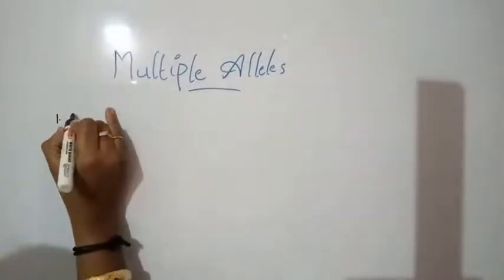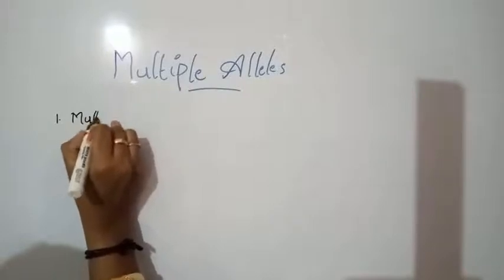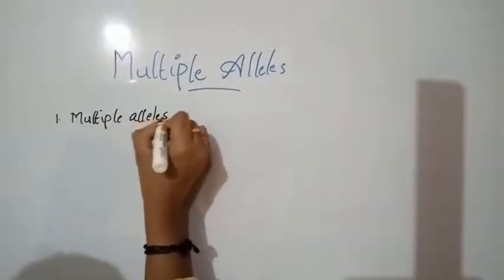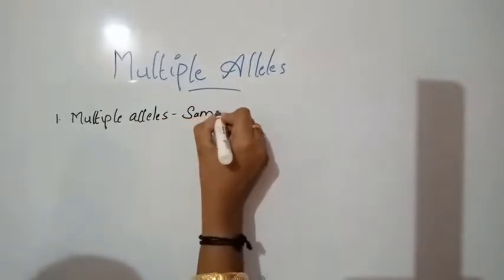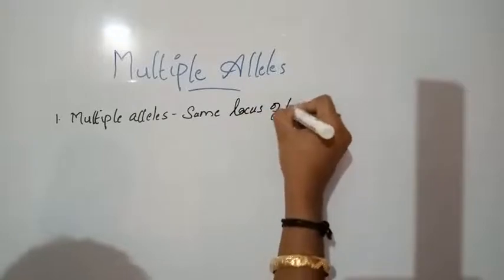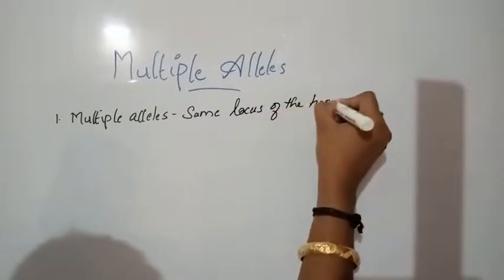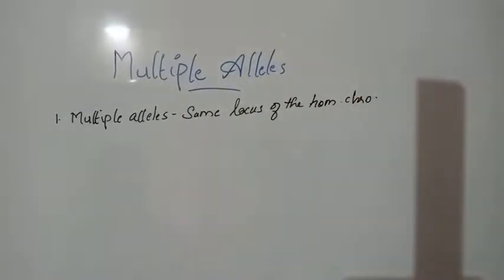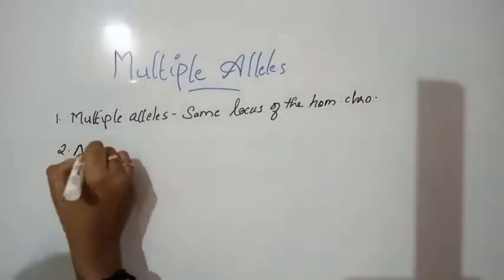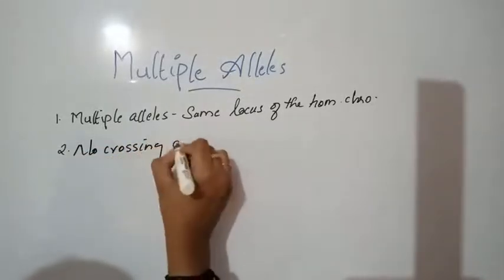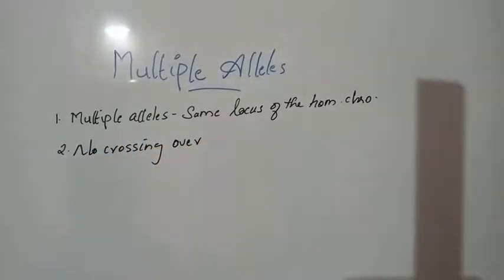Second, there will be no crossing over between the alleles of a series.